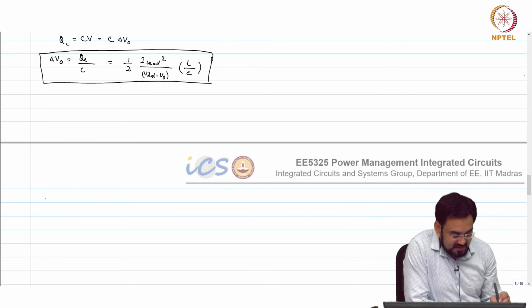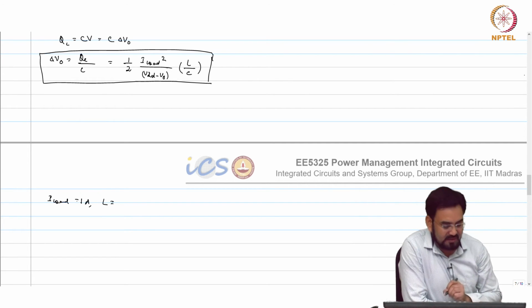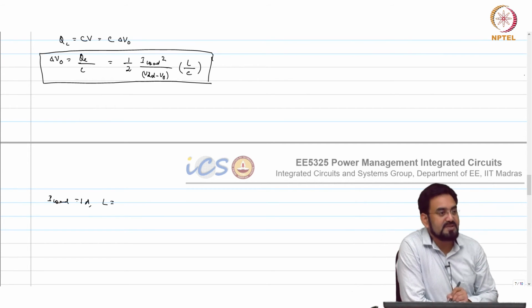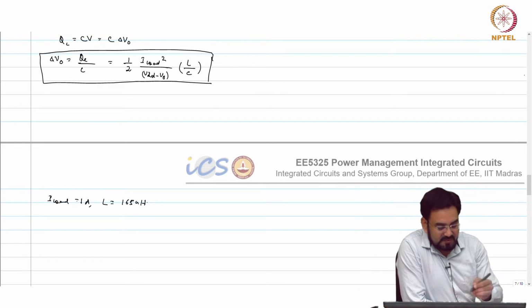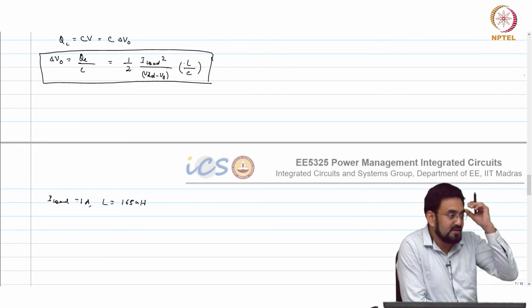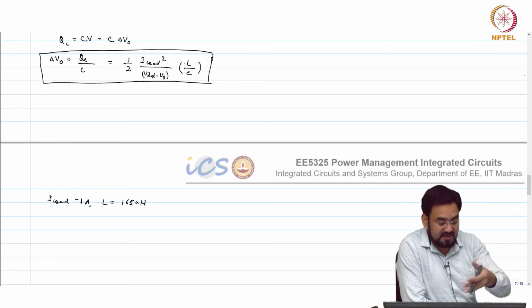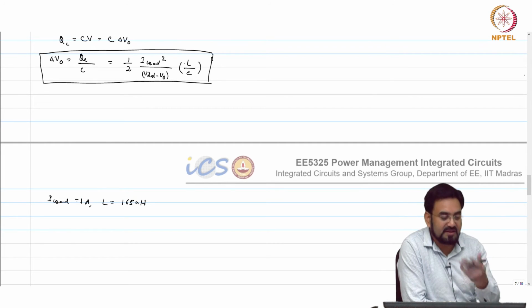So what is your I load? 1 amp. L equal to how much? 165 nanohenry. So if, for the same resonance frequency, you reduce the L by half and increase the C by 2x, then you get a 4x advantage in the delta VR.